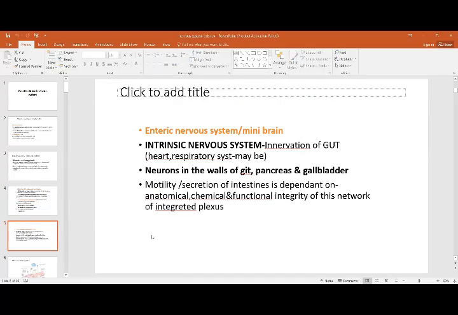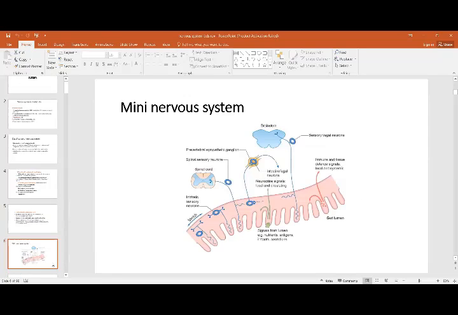And then there is another system which we label as the enteric nervous system, or the mini brain. This is present in the walls of the intestinal tract, the respiratory tract and the heart. It is said that it controls the motility of these portions by itself. So it is called a mini brain, which means it is automatic in functioning.